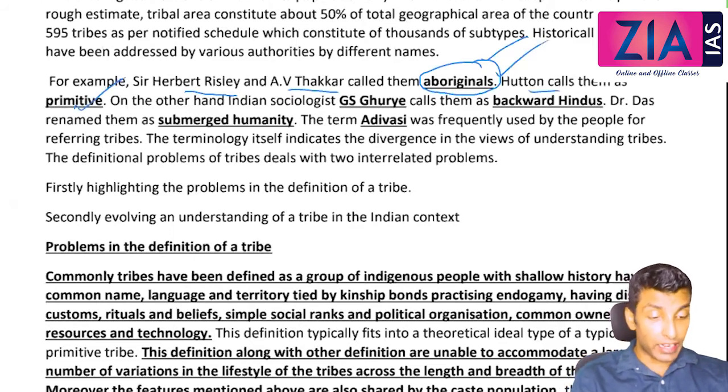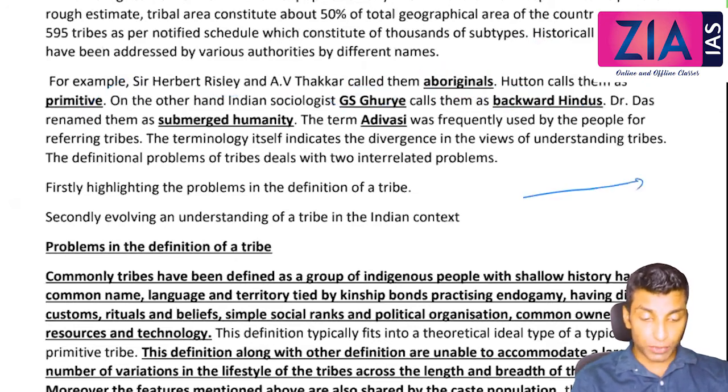On the other hand, Indian sociologist G.S. Ghurye called them backward Hindus. See, Ghurye is saying that, let's suppose these are tribals. They are Sanskritizing and improving their status, and finally they will become Hindus. So they will be merged with Hindu society.